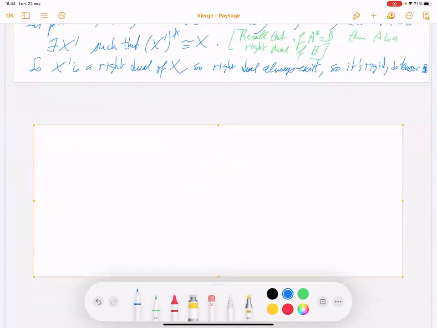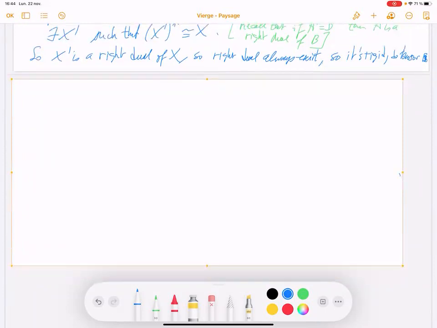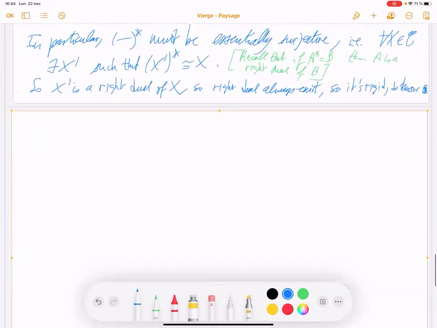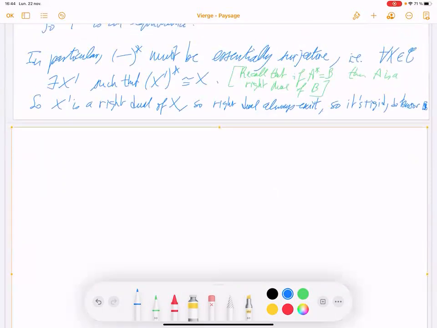It says that if you have a projective object P, and if you have an object X admitting a left dual, then the object P tensor X is also projective. So this proposition deals with projective object with left dual, and tensor product.